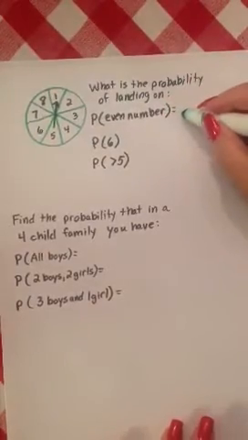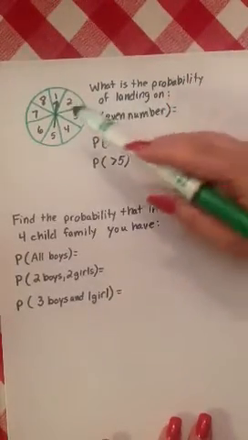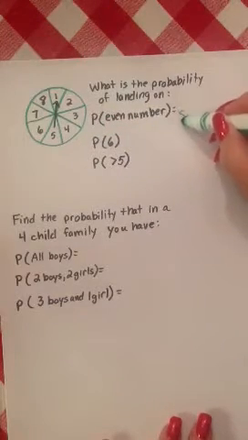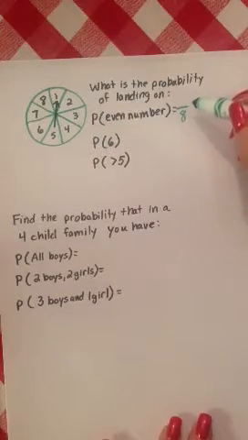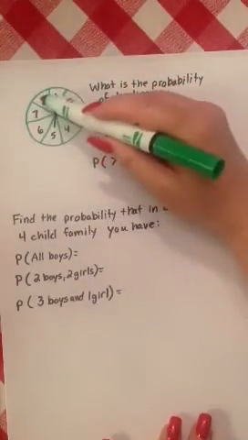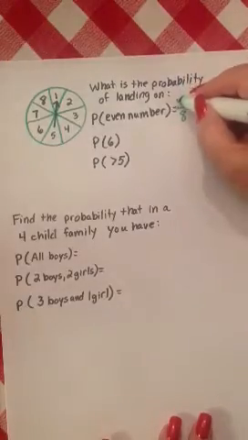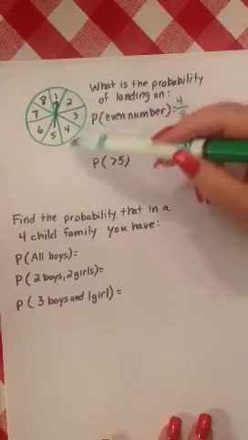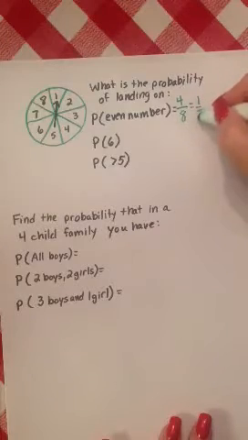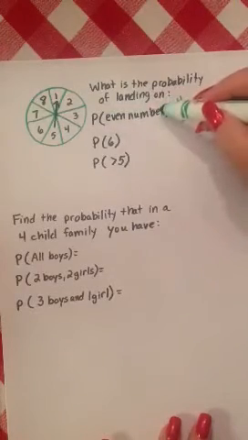So the rule is, how many choices do you have? Well, it's numbered 1 to 8, so there are 8 spaces. So it's going to be out of 8. And out of the 8 numbers, how many of them are even? 2, 4, 6, 8 are all even. Those are 4 numbers. Because if you think about it, 4 of them are even, 4 of them are odd. So the chances are 1/2 that you'll spin an even number.